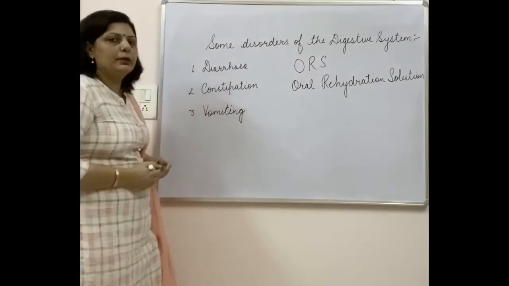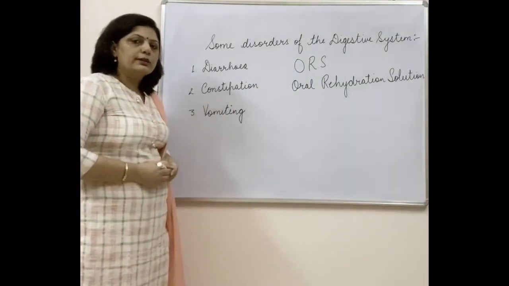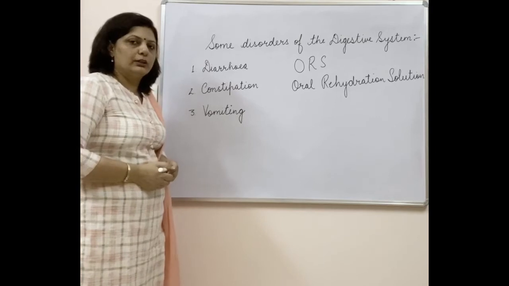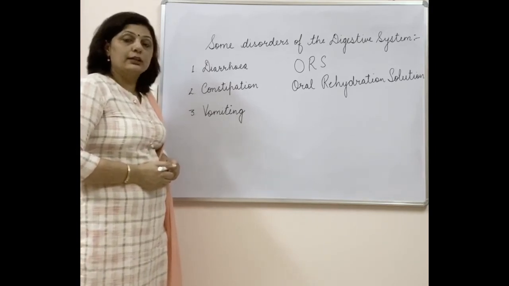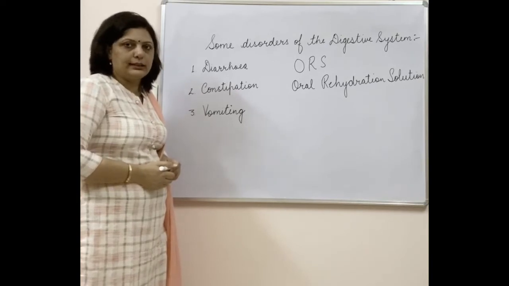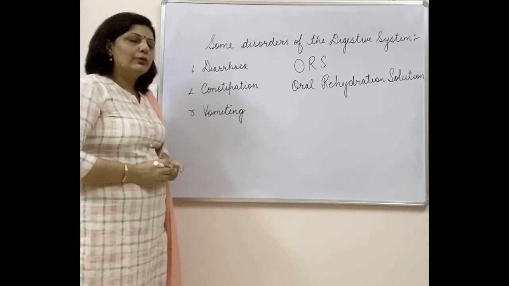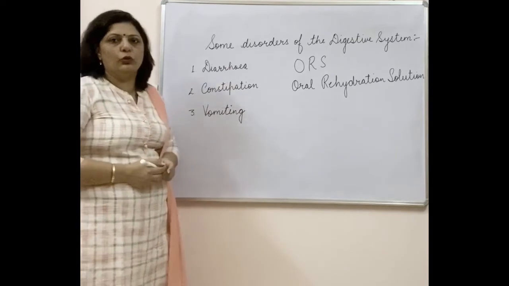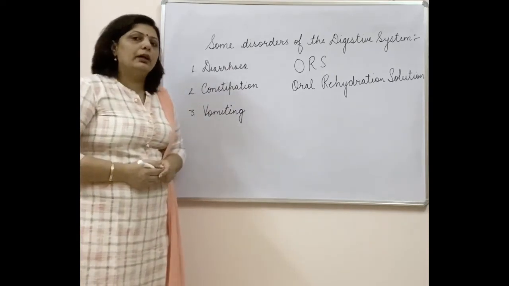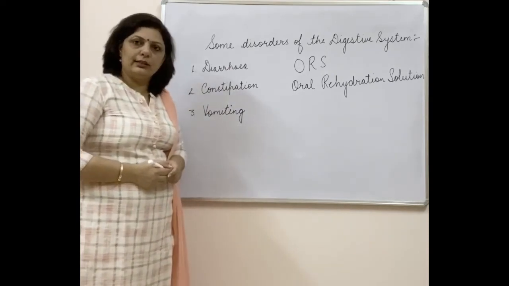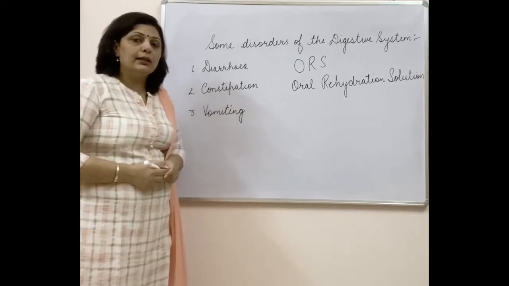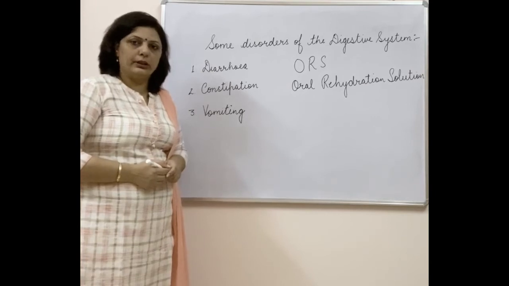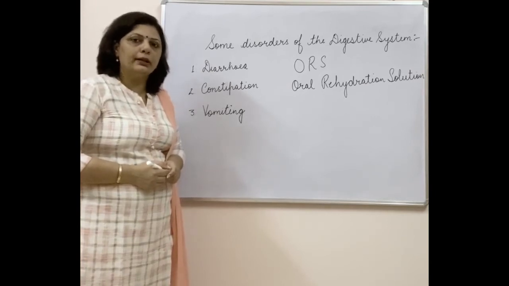Now, the second problem is constipation. Constipation is a condition in which the person is passing very hard, small-size, solid undigested waste. The feces we have discussed before are actually semi-solid, but if the water content in the feces is less, then it will turn solid, and it basically happens because of irregular eating habits and improper diet.